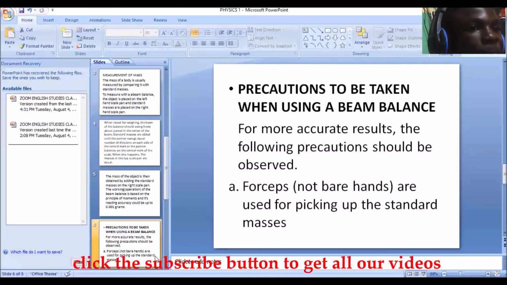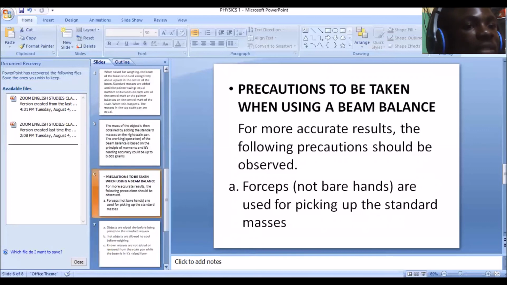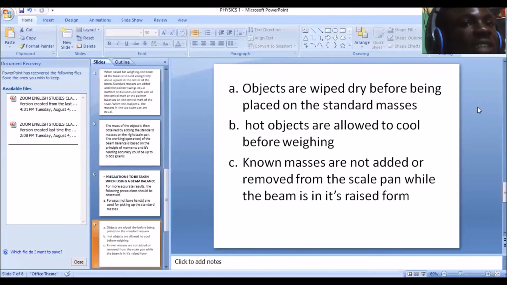Secondly, I explained why. Our hands might have some contents that will actually contaminate the mass, in the sense that it might increase the mass. Maybe little moisture, maybe little bacteria on your hand might add to the mass. I also said that objects should be wiped dry before being placed on the standard masses.